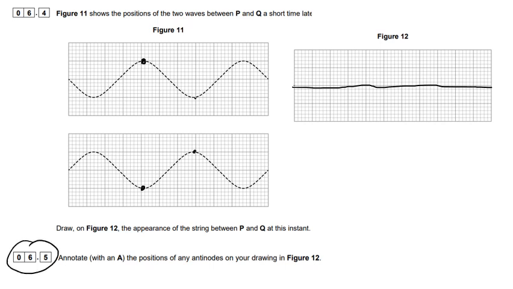And then 6.5, annotate with an A the position of any antinodes. Well, there's always antinodes at either end. And these other points, which are never moving, so this one, this one, this one, these are going to be where the antinodes are. Okay, so they never move. So if I try and draw that on here, so there's 3 of those and they've got to be equally spaced. So there's one in the middle, and then one there, roughly. Okay, it doesn't need to be exact, but it needs to be close enough.